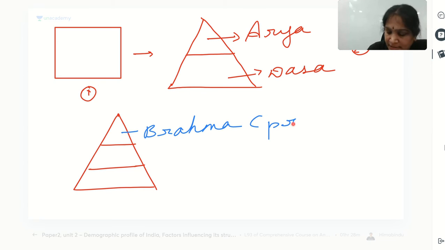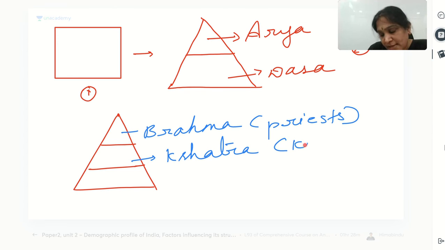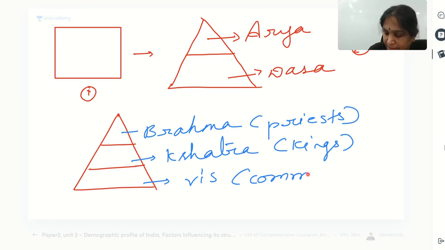So these are the priests. The second group is Kshatriya, so these are the kings. The third group is Vis. Vis means commoners. Okay, so this is how the 2 strata became 3 strata.